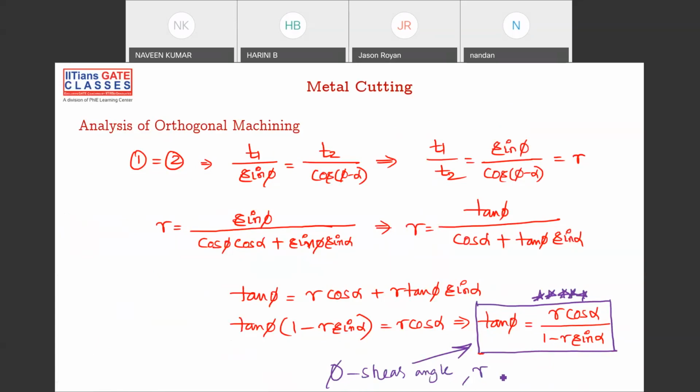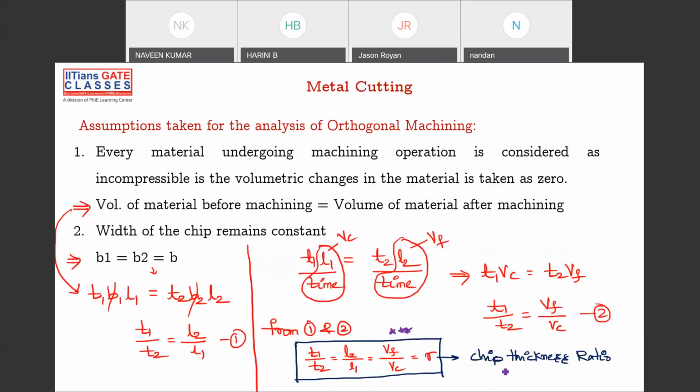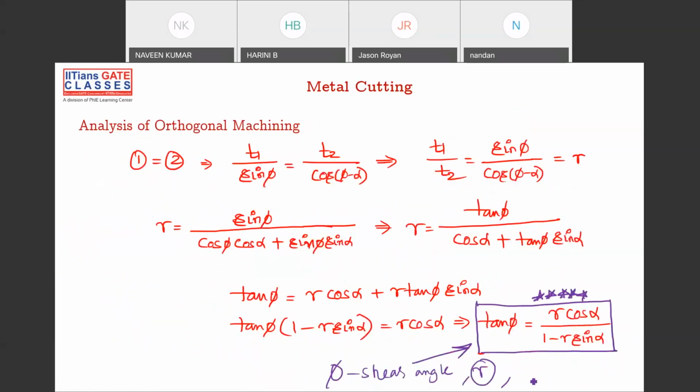R is the chip thickness ratio, like in the previous slide, right? R is your chip thickness ratio, and alpha is your orthogonal rake angle. Please remember, this is a very important formula in GATE, in any other local examinations, in the engineering services examination, whatever examination it is. This is the basic important question they'll ask.